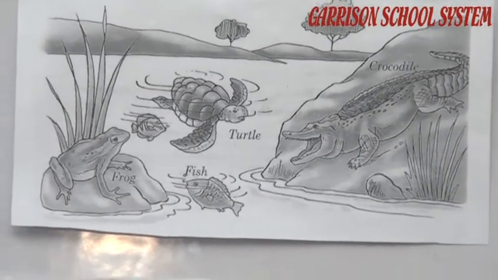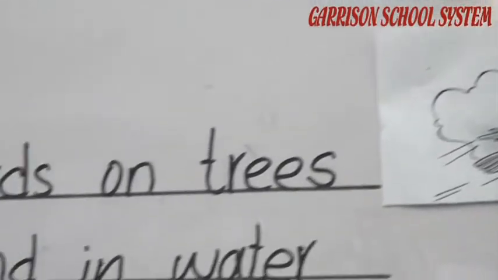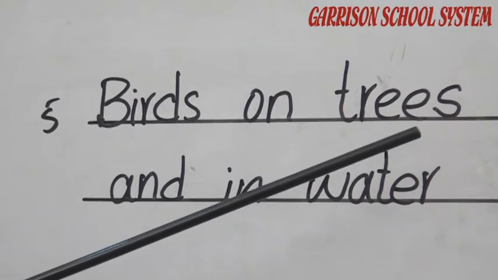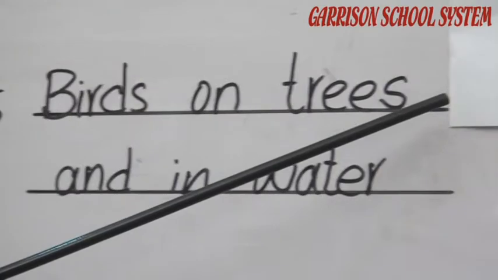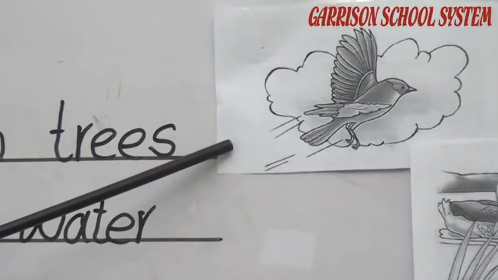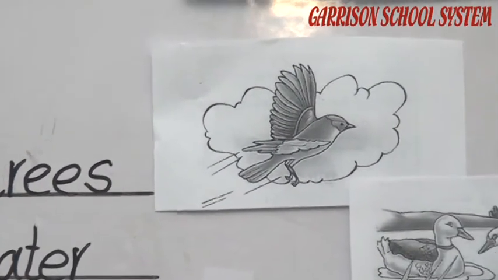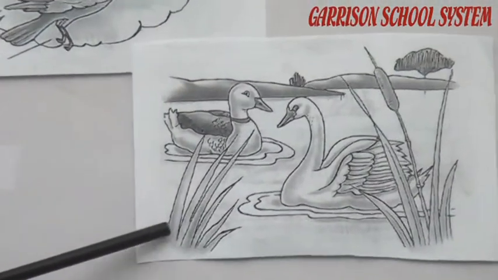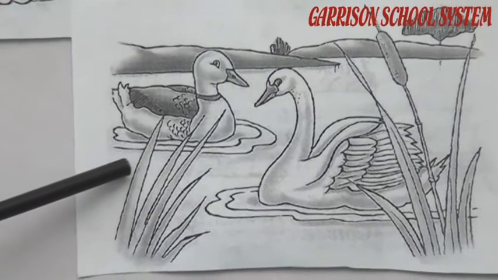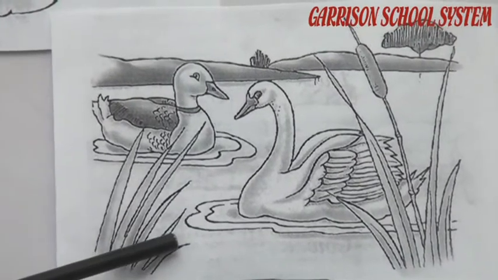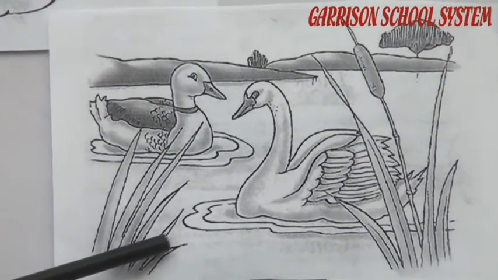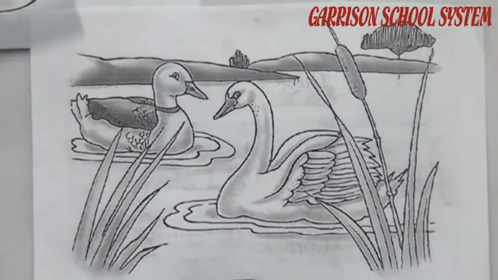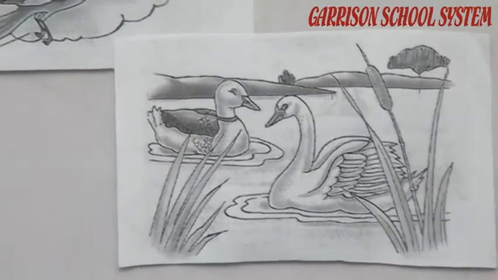The fifth group is the birds. Birds are animals. Where do the birds live? Birds mostly live on the trees. They make nests and use the nest as their home and live on the trees. But some birds also live on the water. They come near the water, in the water for some time. For example, you can see here the duck or swan. They come in the water for swimming. When they want to enjoy, they come in the water. These are the different animals according to their places.